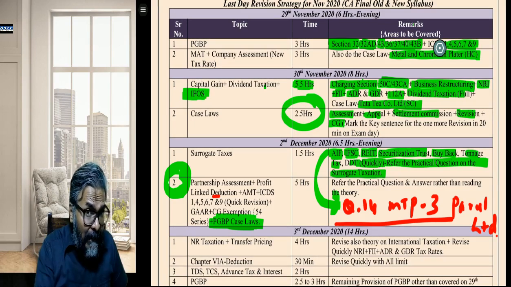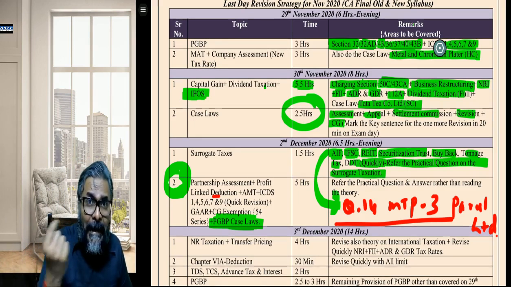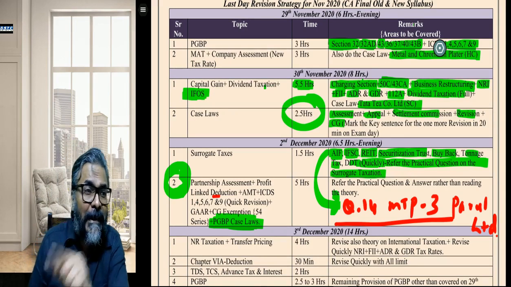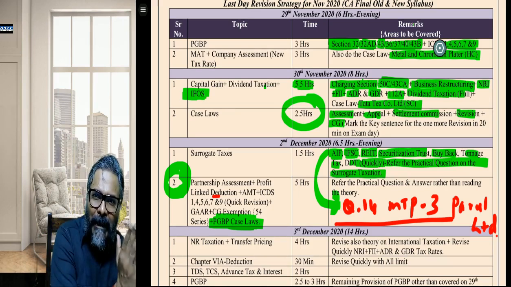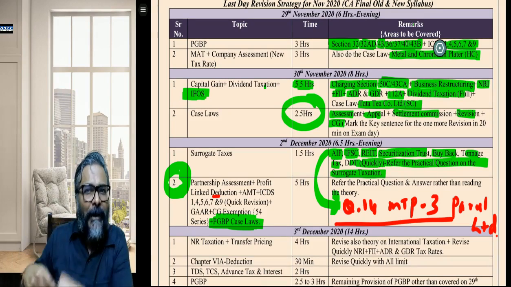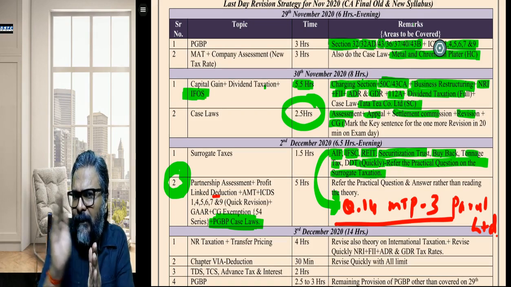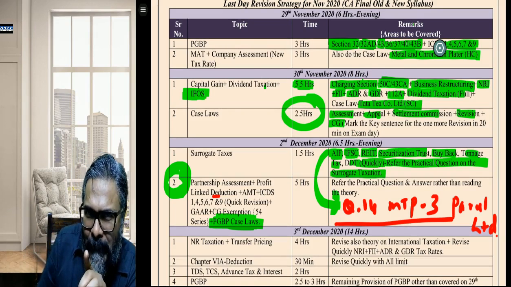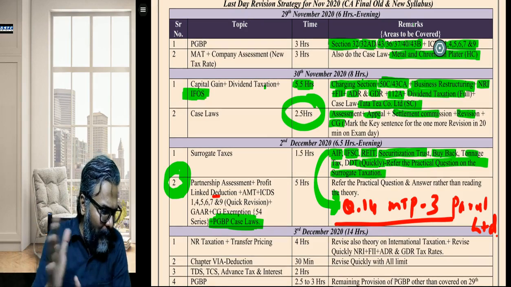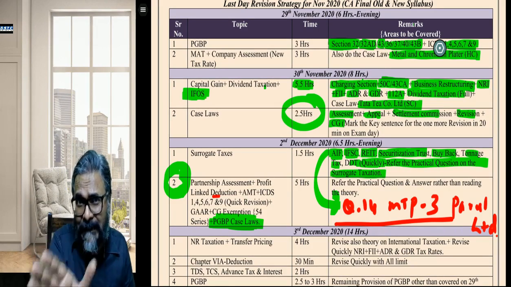GAR also, students: directly refer to the case studies first. All the case studies relating to the general anti-avoidance rule, refer to that, and if thereafter you want to, come back to the theory. But first attack the case studies. Why am I telling you case study? Because it will give you the rhythm of the way you need to think on the day of the examination. Otherwise, if you read only the theory and hardly do the case studies on GAR, you will not know how to write the answers in the examination, and that is where you will make a big blunder. So my suggestion for GAR is that there are 5-6 case studies towards the end.